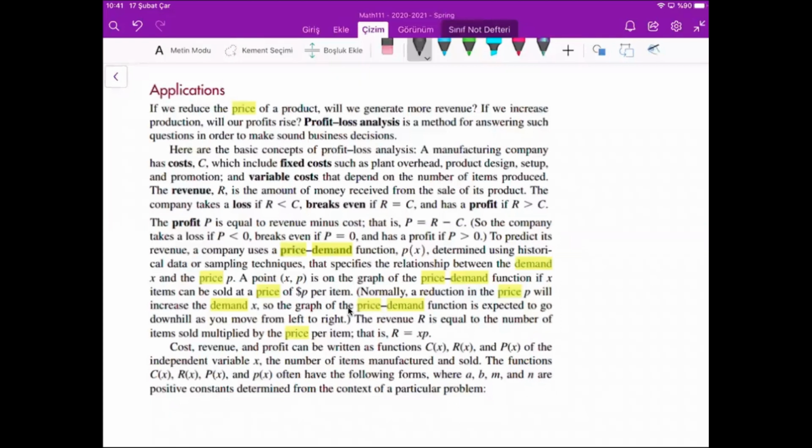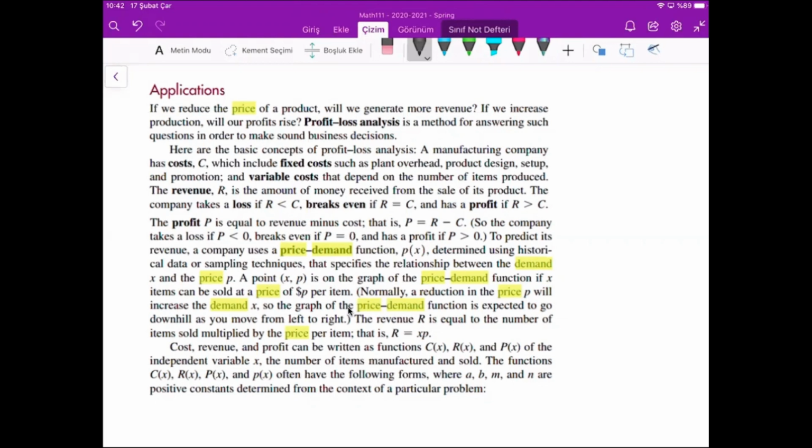In real life, in business problems, we have some important concepts: price, demand, supply, loss, profit, etc. Everybody knows the price. If we reduce the price of a product, will it generate more revenue? Revenue, or income. For example, the price of one item is $10. You sold 5 items, so your income is $10 times 5 items, $50. This will be the revenue.